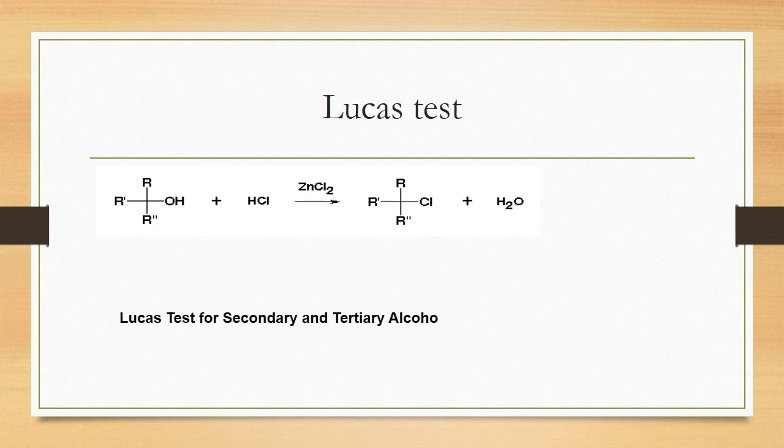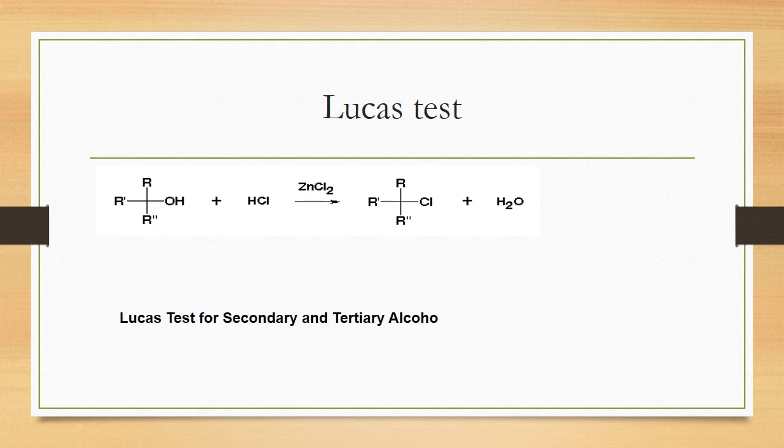If you react the tertiary alcohol with the Lucas reagent, it immediately forms the oily layer. If secondary alcohol reacts with the Lucas reagent, it forms an oily layer, but after 5 to 10 minutes. But if there is a primary alcohol and it reacts with the Lucas reagent, then what happens? It needs heating, it does not take place in the cold. So this is the test, called the Lucas test.